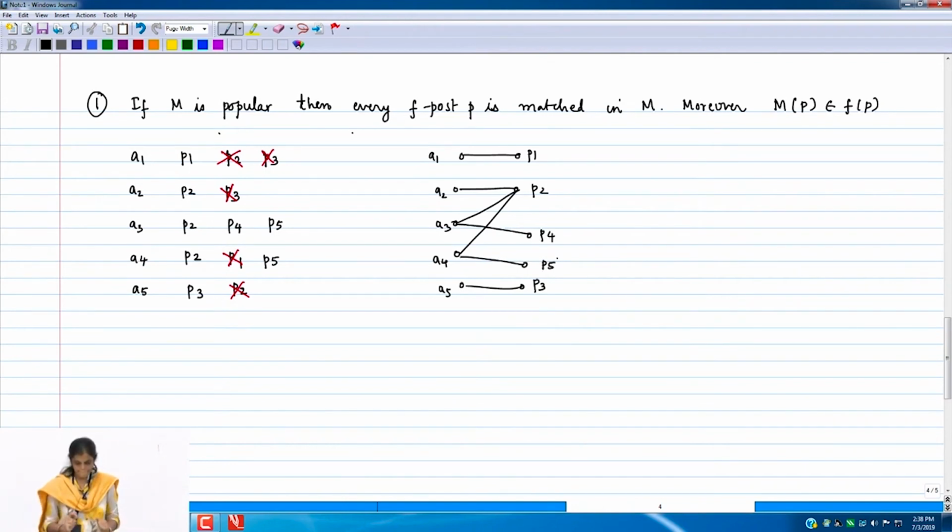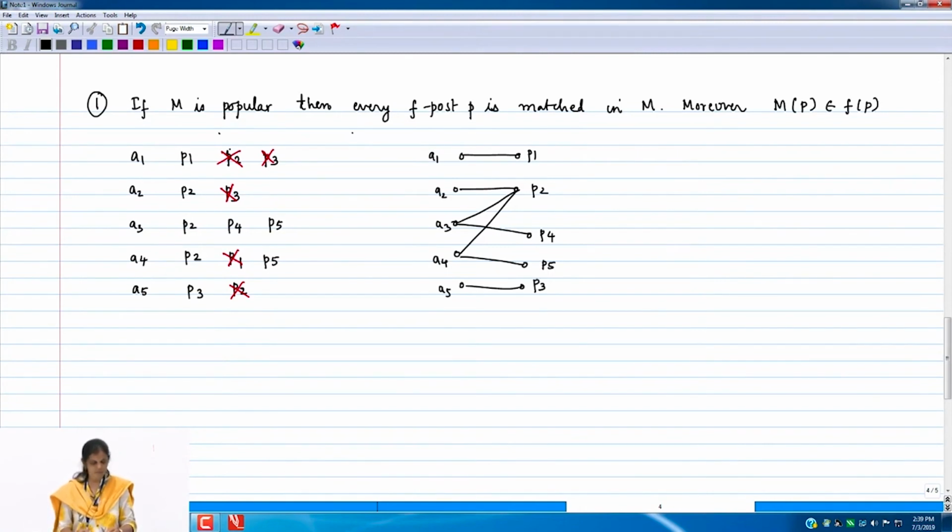So what I have done is, for every applicant I have selected its F post and added edges to that. That was my first step. Then, based on whatever F posts appear in the preference list of some applicants as non-F posts, like P2 was appearing in A1's preference list as a non-F post, I deleted that edge or discarded that preference. And now amongst the remaining posts, I am asking what is the most preferred post that you have, right?